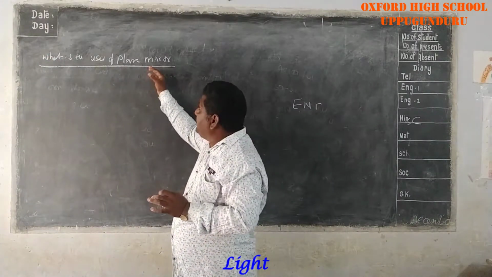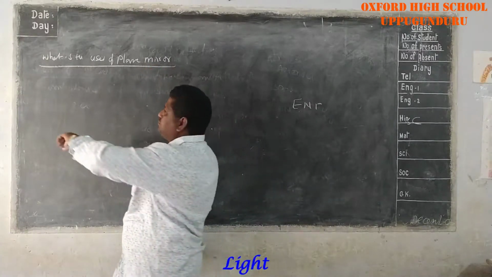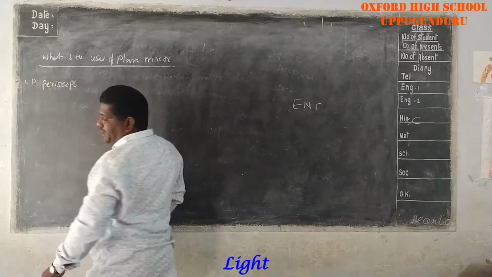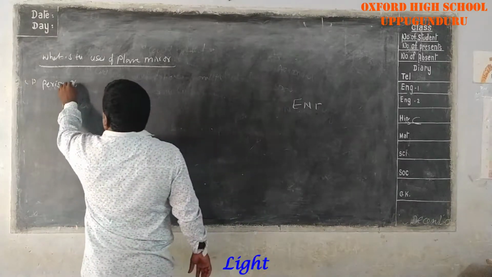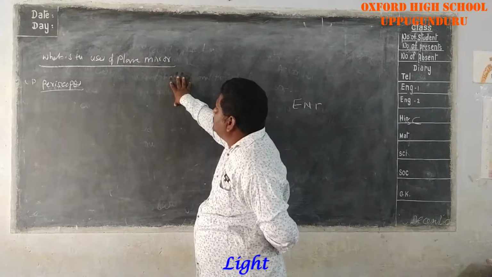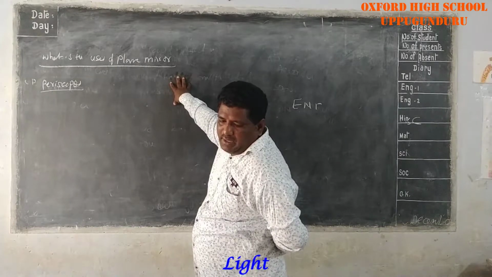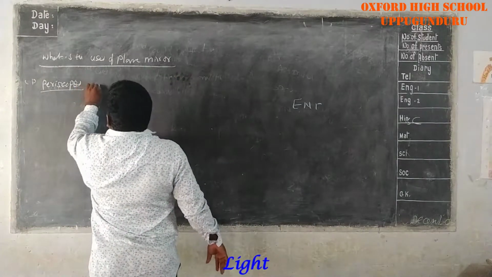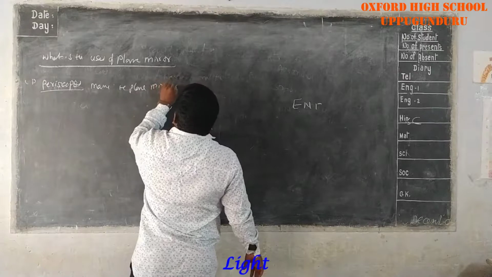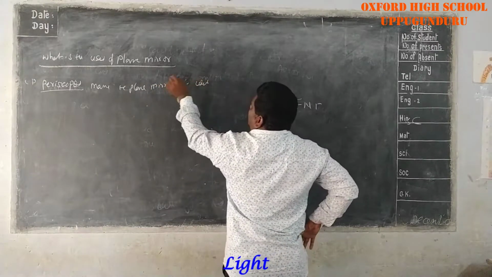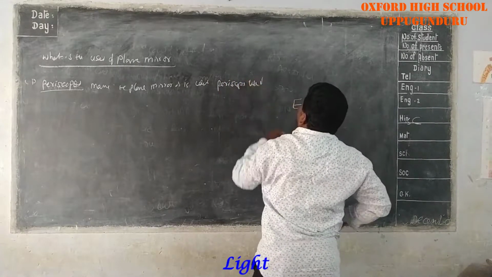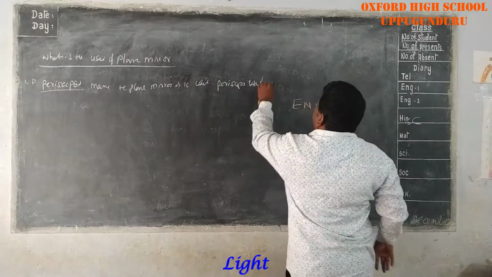First point, the periscope. Plane mirrors are used in the periscope mainly for bending points and corner points.